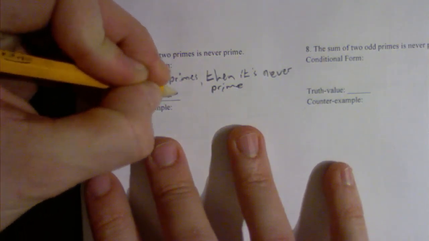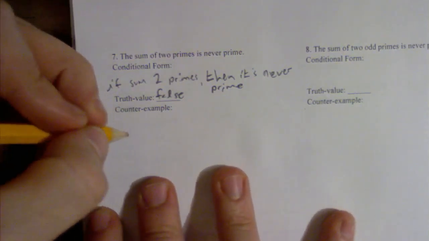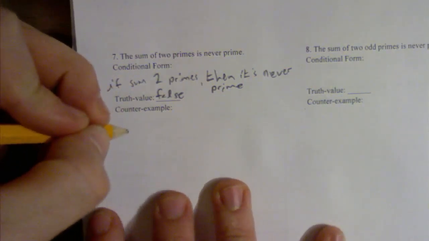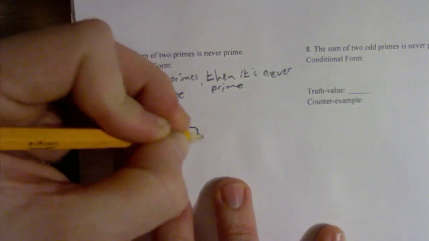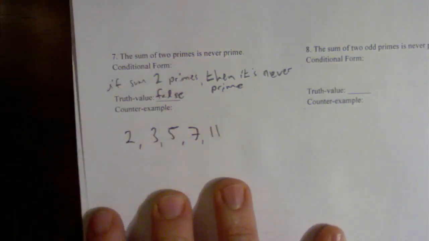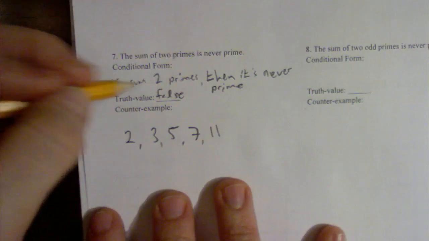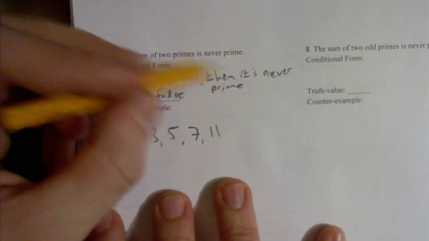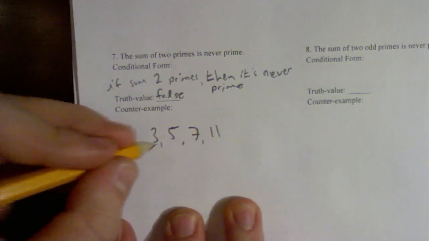So this is a false statement, and it's false because, well, if I have a couple primes, let me give you just a few. 2, 3, 5, 7, 11. These are all a bunch of primes. Well, this is saying the sum of two primes is never prime. If I'm summing two primes, then the result is never prime. Well, what if I add the primes 2 and 3?